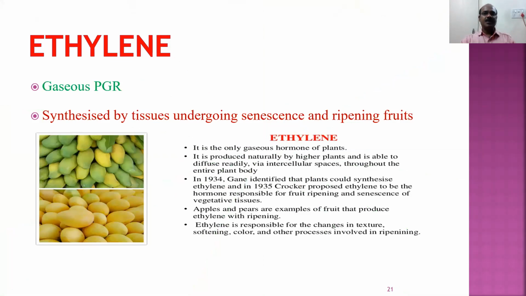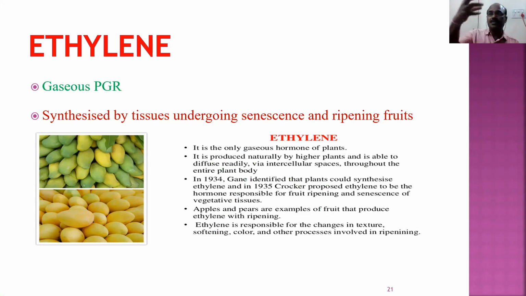Now we will discuss another plant growth regulator, that is called ethylene. Ethylene is the gaseous plant growth regulator. So far whatever we discussed are liquid plant growth regulators, whereas ethylene is a gaseous plant growth regulator. It is synthesized by tissues undergoing senescence and ripening fruits.